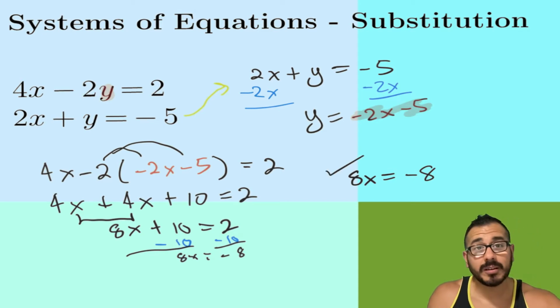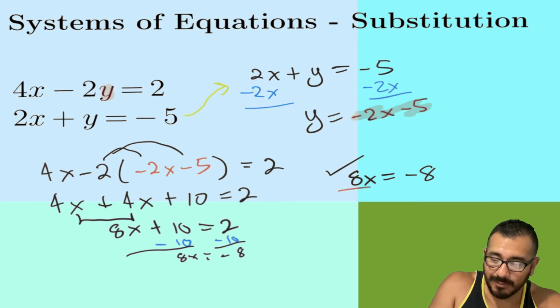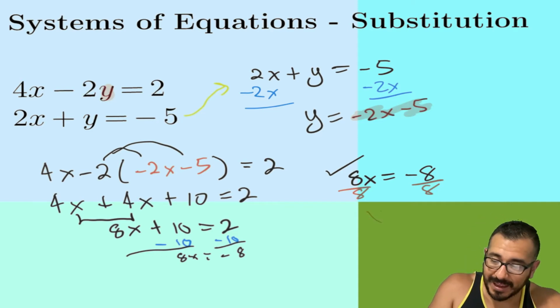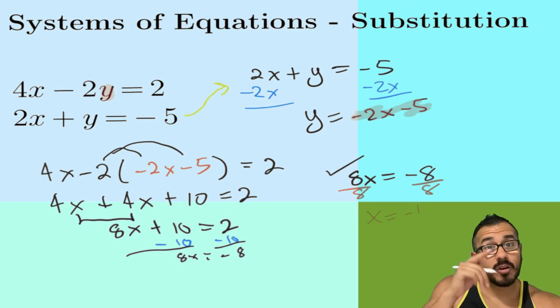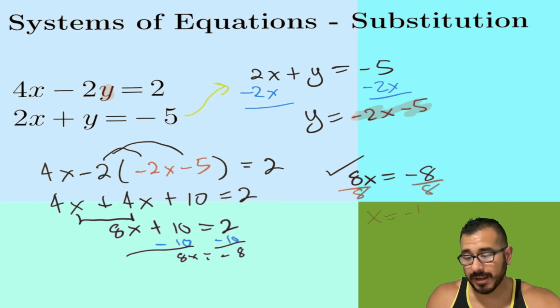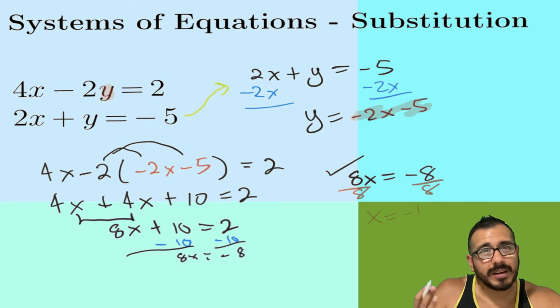So far, so good. All right, we're gonna divide both sides by 8, right? This should be the easy part because now everything's in terms of one variable. So we get x equals negative 1, all right? Don't start dancing just yet. All right, now I know what x is. X is negative 1, right? And you already know your x was negative. That's why you're not together anymore.